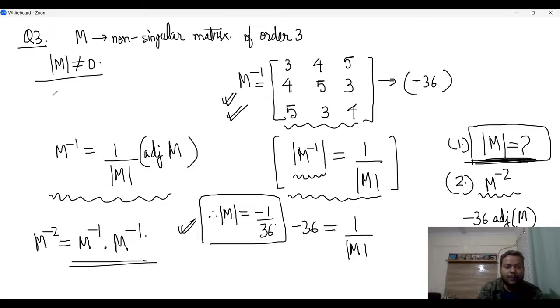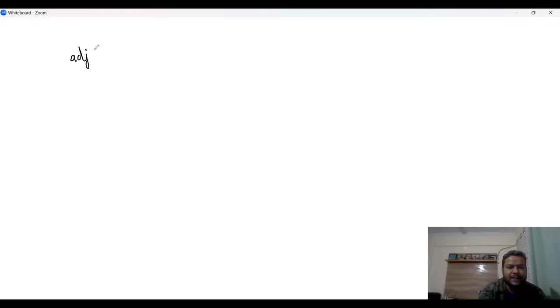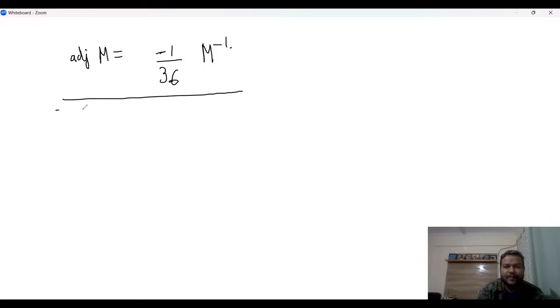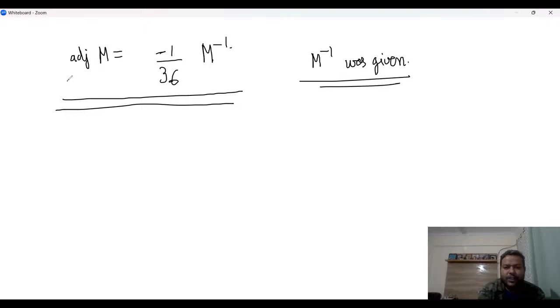We know our property that adjoint of M is equal to det of M times M inverse, right? So we already know det of M. What is det of M? It is minus 1 by 36. So we know that adjoint of M becomes minus 1 by 36 times M inverse, right? M inverse matrix was already given. So technically, don't you already know the adjoint of M matrix? The adjoint of M matrix is already known, because M inverse was already given to you, correct?